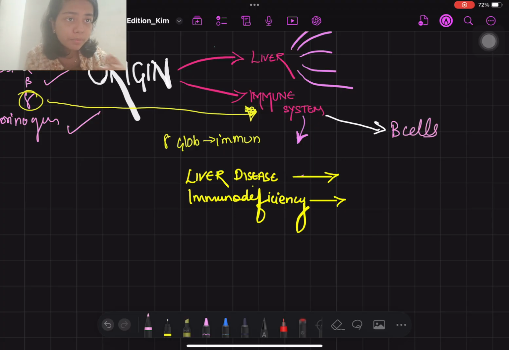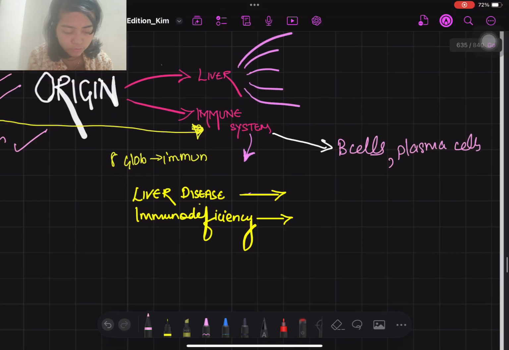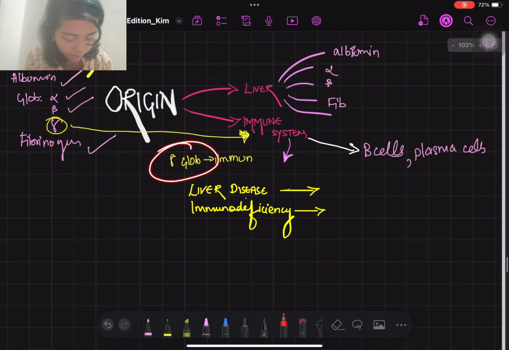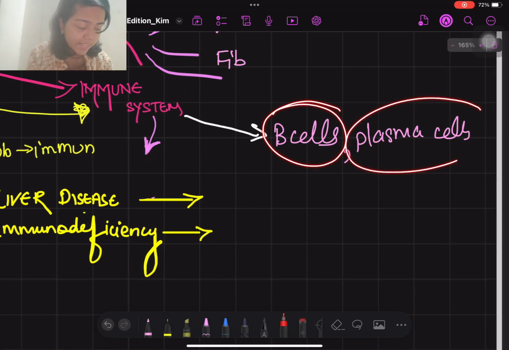It is synthesized by your B cells and plasma cells. So liver का कौन कौन कर रहा था? Albumin liver में बन रहा था, alpha globulin, beta globulin and fibrinogen. Immune system what is being synthesized? That is your gamma globulin. Who is synthesizing it? B cells and plasma cells.